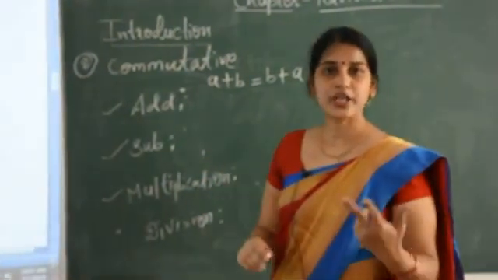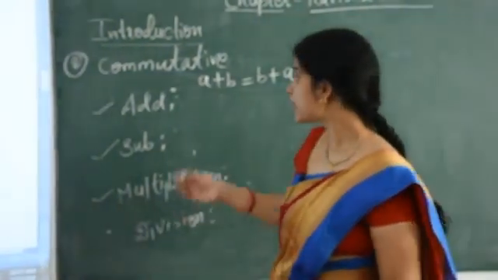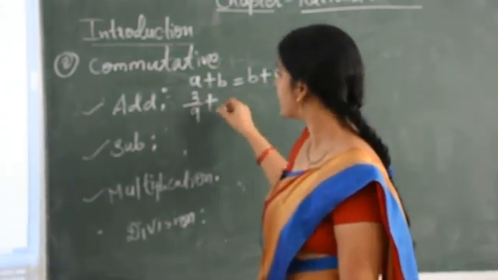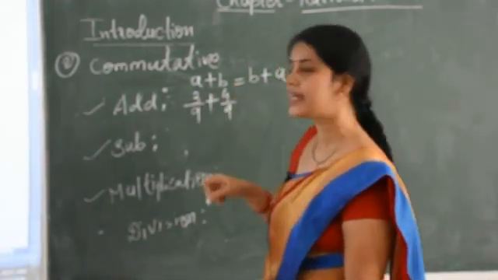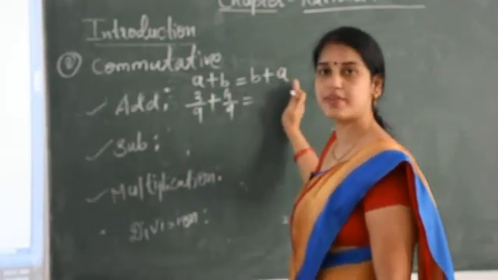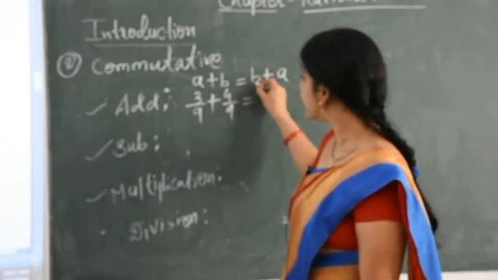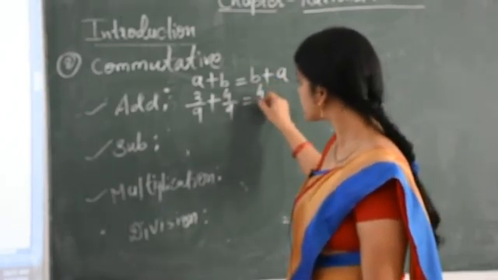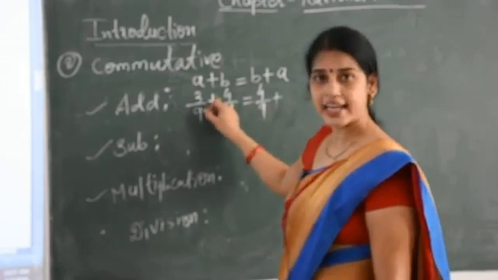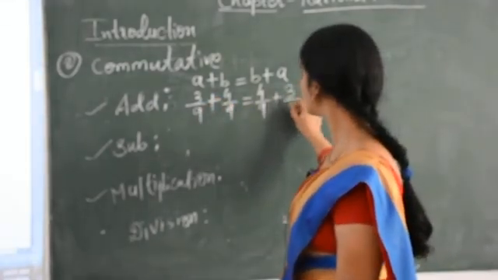Now you can choose any two rational numbers, like 3 upon 9 plus 4 upon 9. Here what we have done? We just reverse the order. Here we take b first, b means 4 upon 9, then we take a, that is 3 upon 9.